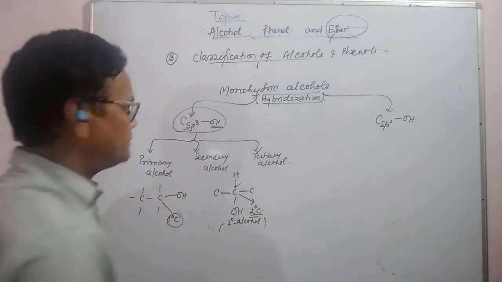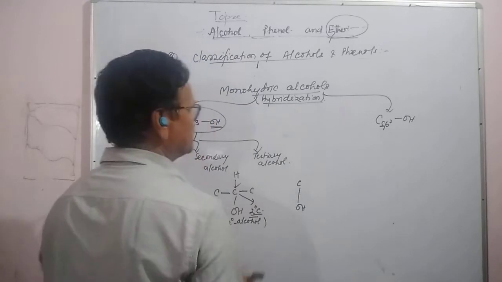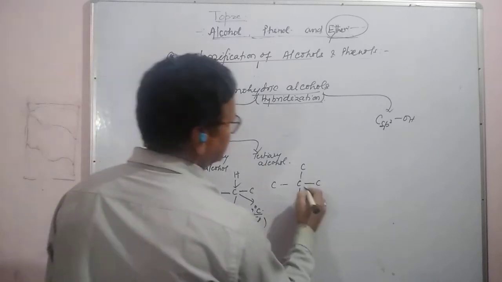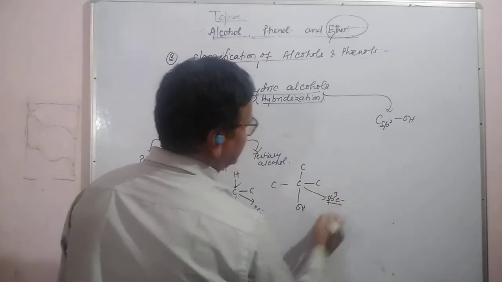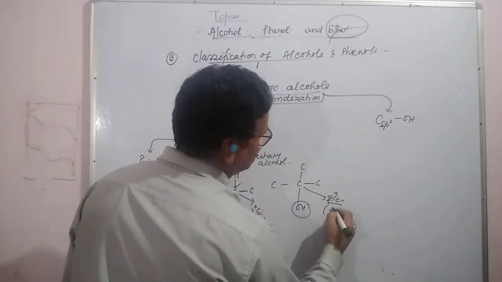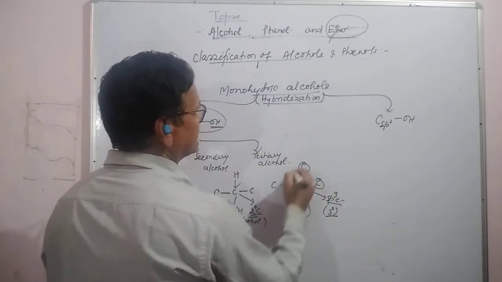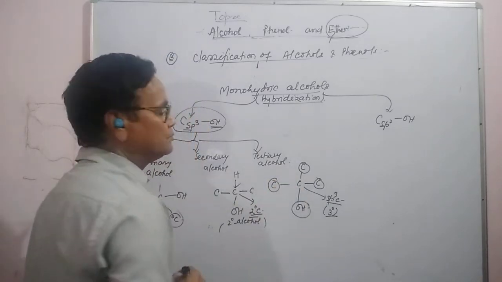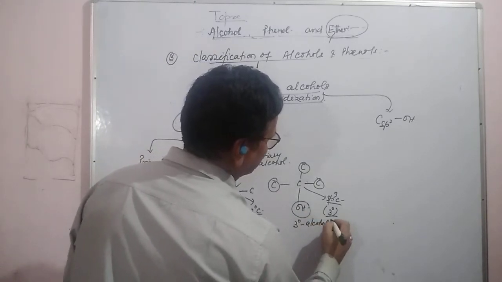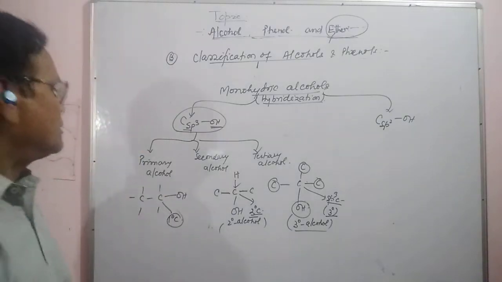In tertiary, suppose this sp3 carbon is attached with OH and the other three are attached with carbon. It is directly attached with OH, and this sp3 carbon is 3 degree, tertiary, because it is attached with three other carbons by single bonds. So that is 3 degree alcohol, that is tertiary alcohol. Is it clear?